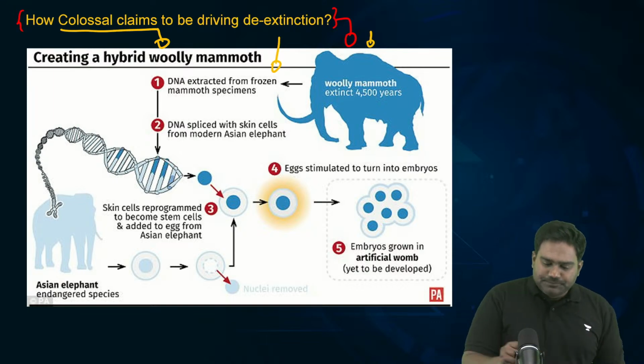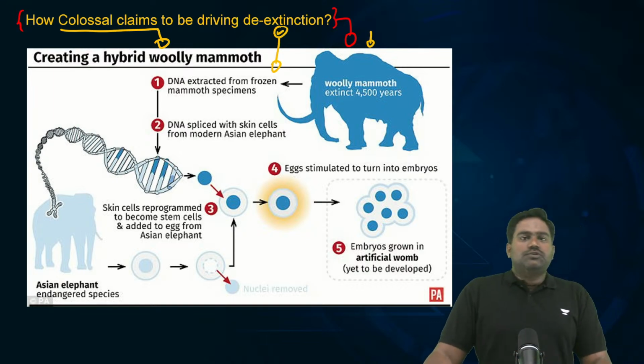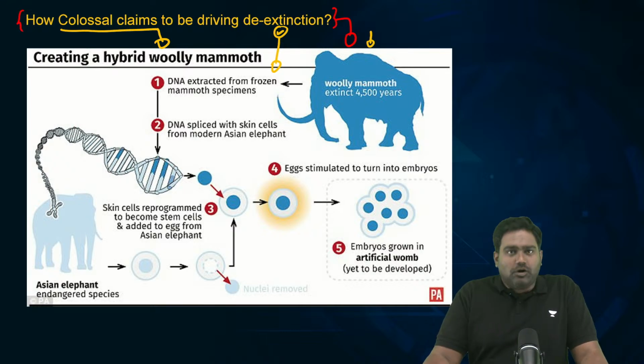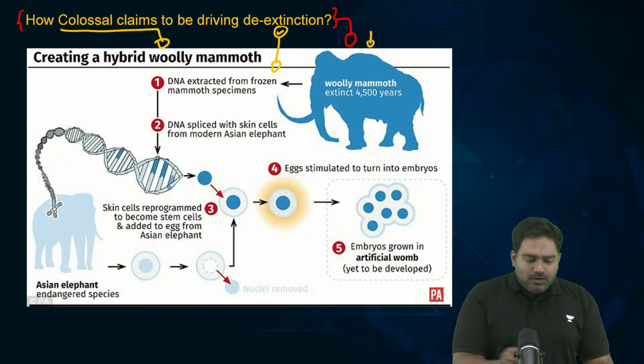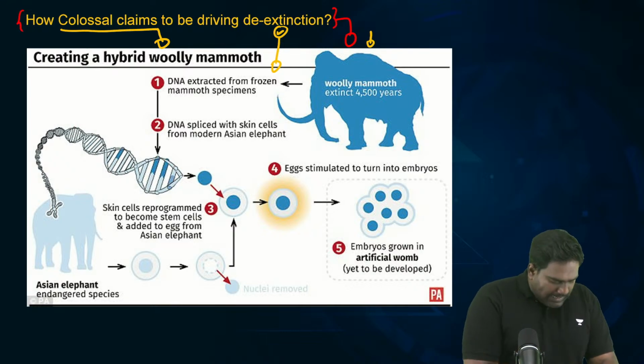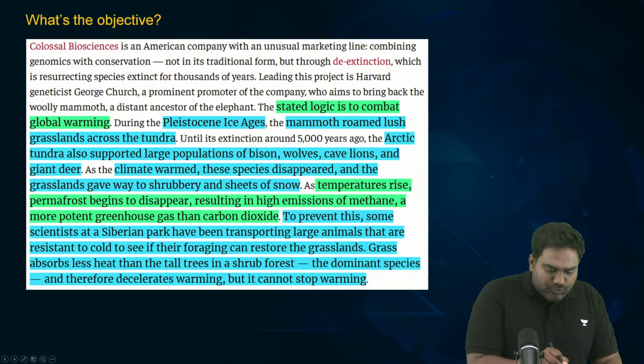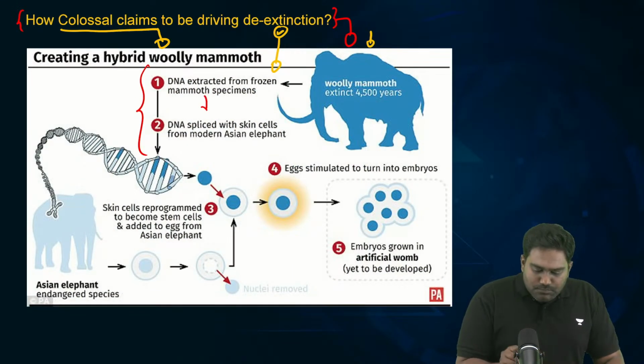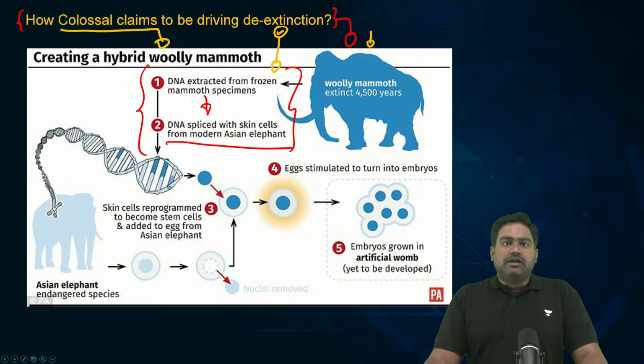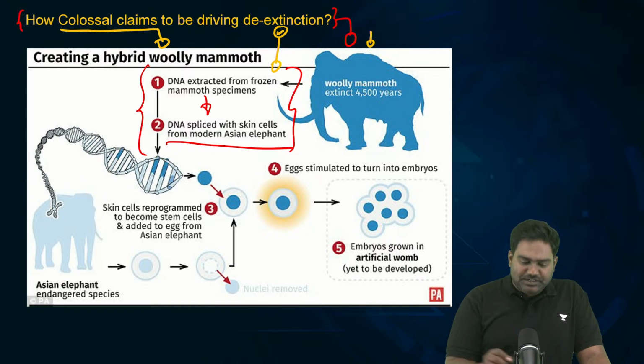The woolly mammoth, whose fossils have been discovered, will obviously contain some of the DNA which has been extracted by this company. And the company is going to use this DNA and the genetic sequence obtained through this to merge that with the genetic code of the existing elephants, the Asiatic and African elephants.